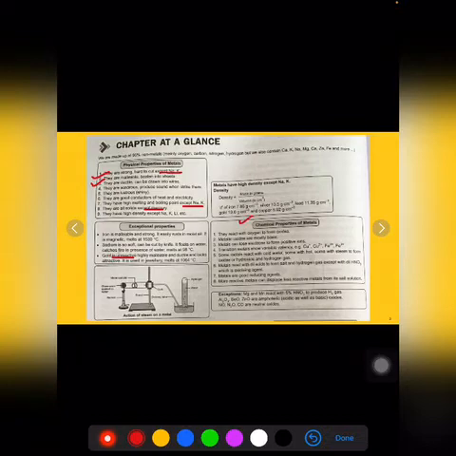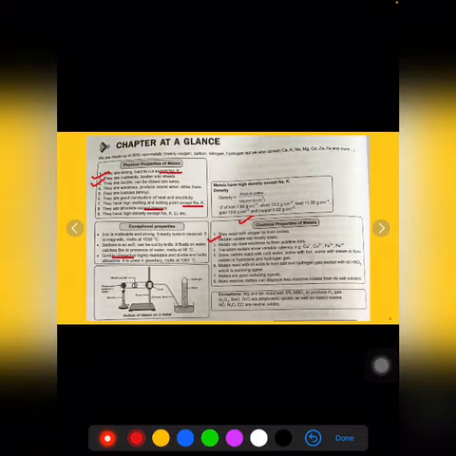The first is they react with oxygen to form oxides. So metal plus oxygen give rise to metallic oxides, which are basically basic in nature. Metallic oxides are basic in nature. Metals can lose electrons to form positive ions. Transition metals show variable valency, like copper and iron. They have more than one valency.